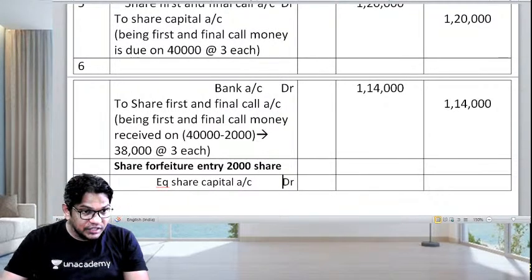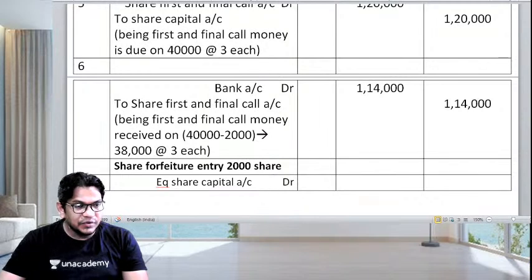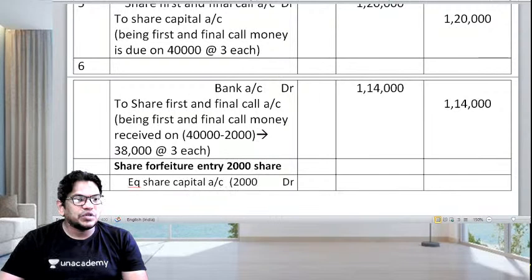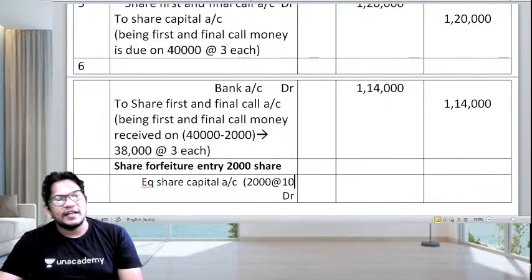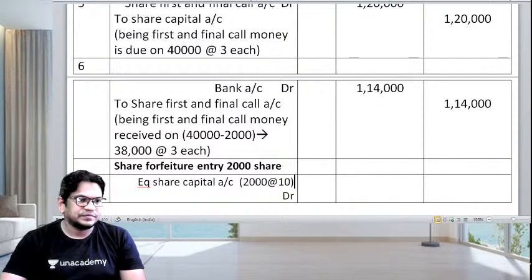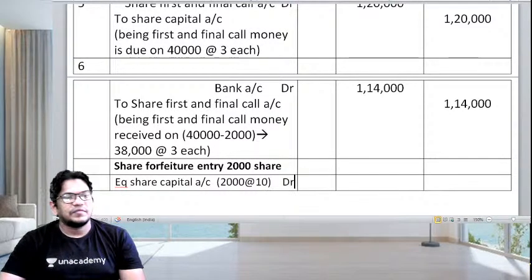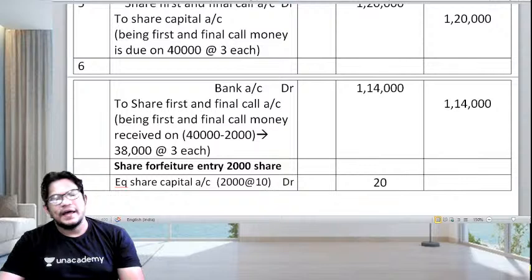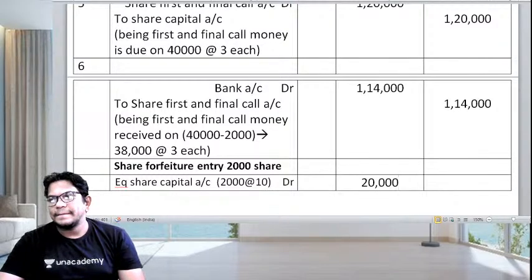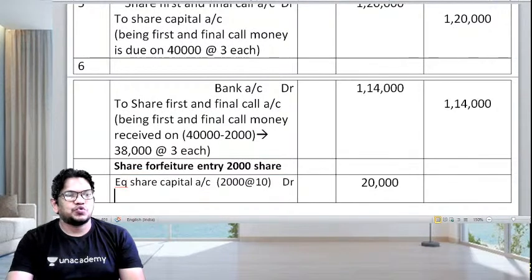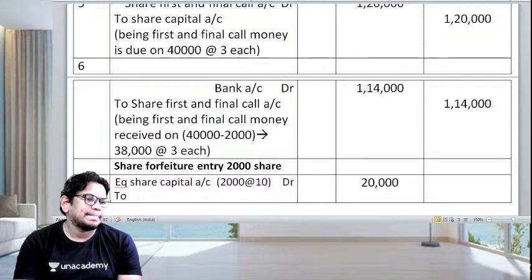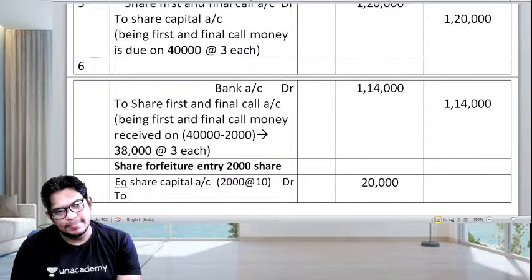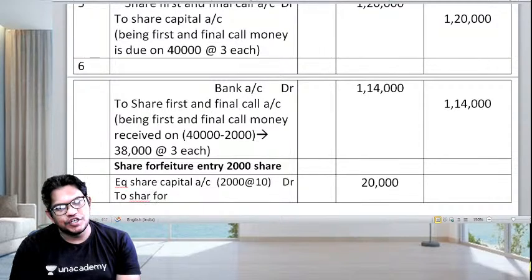Okay, how many shares are we cancelling? We are going to cancel 2,000 shares at 10 each. कितना होगा? That is 20,000. ठीक है? That is 20,000. To share forfeited account.